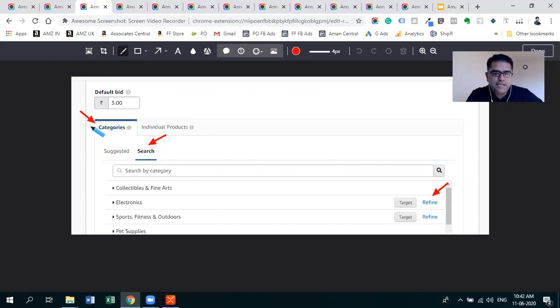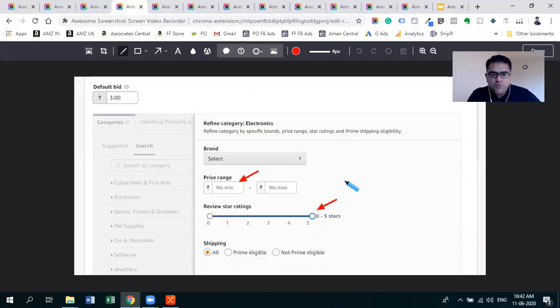When you select categories, it will by default show you suggested categories. Amazon will suggest a few categories that you can target. But by searching here, you will be able to refine the category. By clicking on the refine tab, you can refine products based on the price and the review rating of that product.